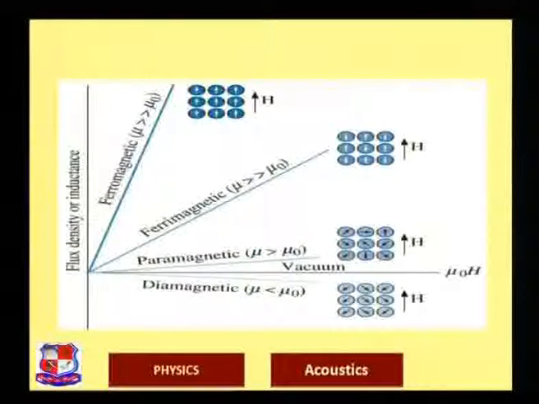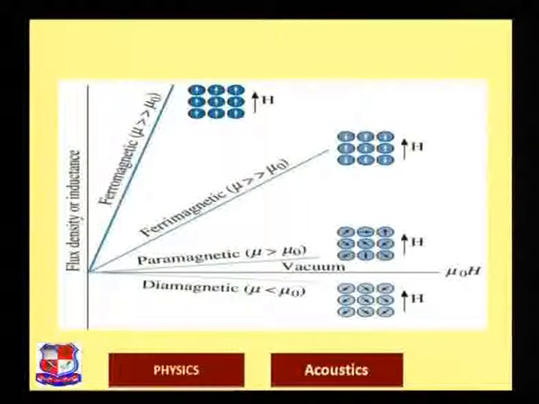Then the ferrimagnetic material comes, where mu is very much greater than mu 0, and you can see their dipole moments are aligned in such a way that they are opposing each other in the presence of external magnetic field, but their magnitude is not equal. And for ferromagnetic material, again mu is very much greater than mu 0, and that means all the magnetic dipole moments are aligned parallel to each other in the presence of external magnetic field, and they are ready to be magnetized.